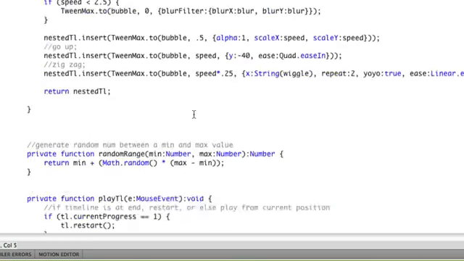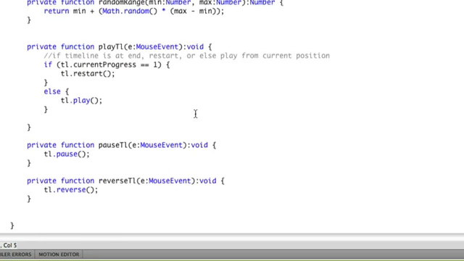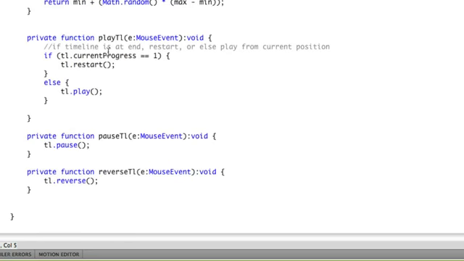And so that TL is being controlled by very simple methods, for example play TL, that's play timeline. And right now what's happening is that play button takes into account if the timeline is played all the way through and the current progress is 1, it's just going to do a restart. And if that isn't true, it's just going to continue playing. The pause method is just going to pause, and then we have reverse. This all goes back to the second video here.